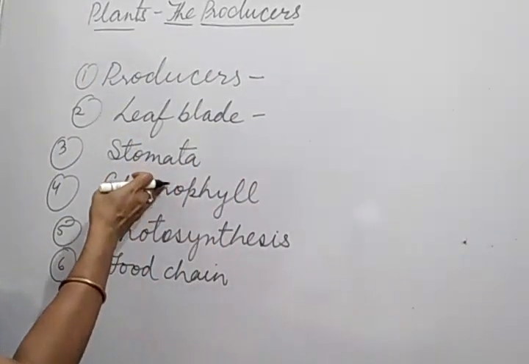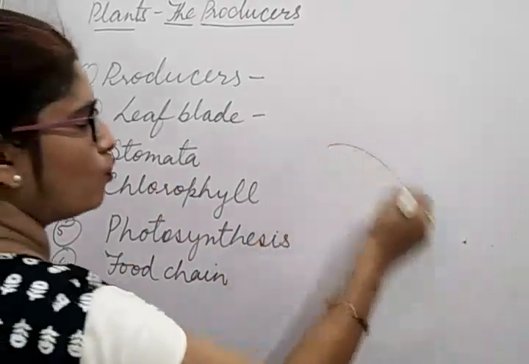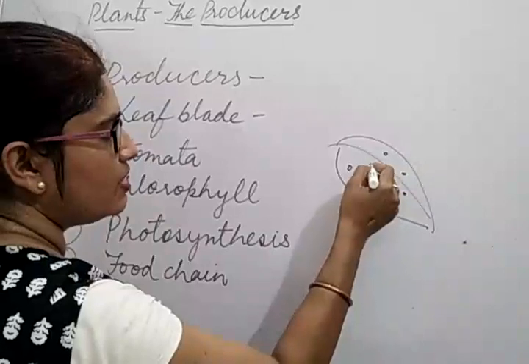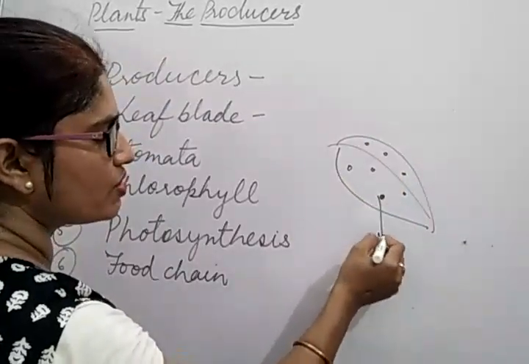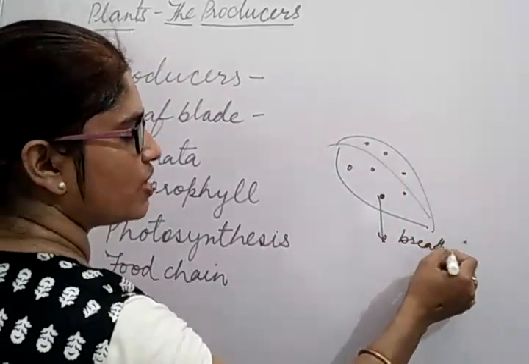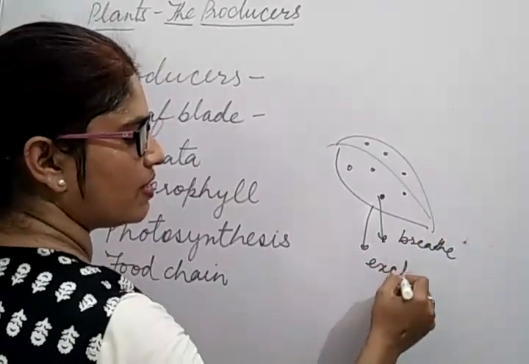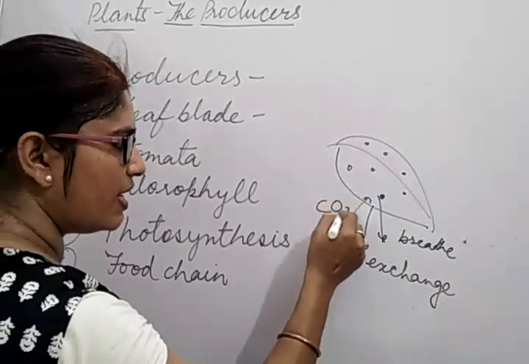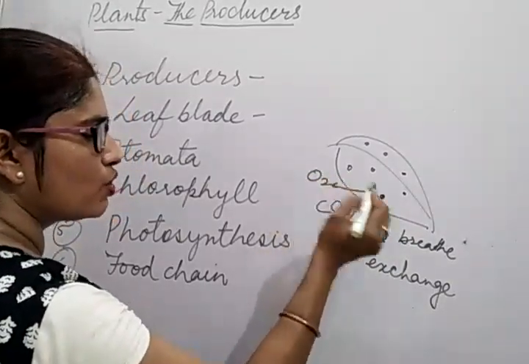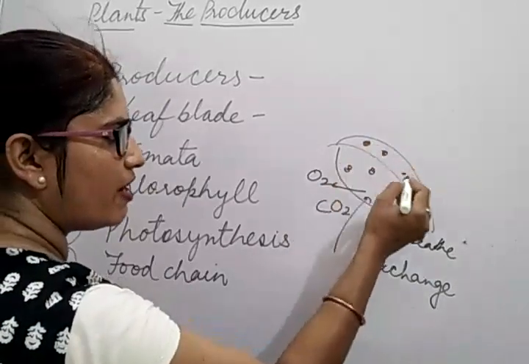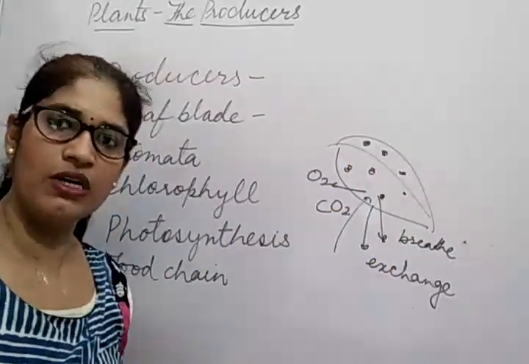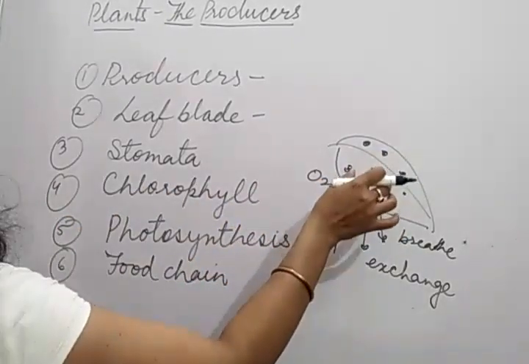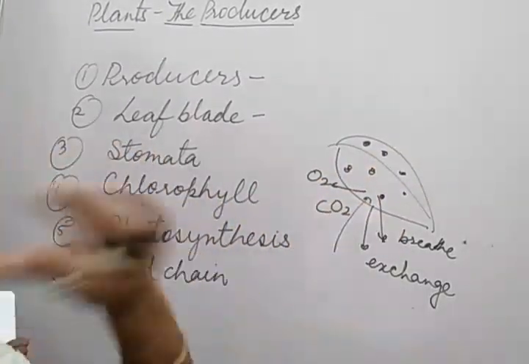Then after stomata, tiny holes. I have told you, tiny holes are present at the underside of the leaf through which they breathe. They exchange the gases. Which gas? They take in carbon dioxide and they release oxygen. So these are stomata. And where are they present? At the underside of the leaf. So what you can write in this? Tiny holes present on the underside of a leaf is called as stomata.